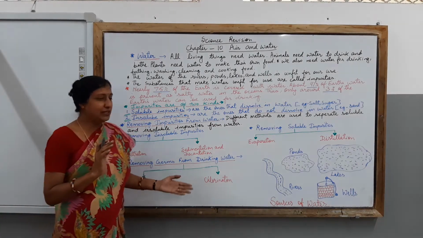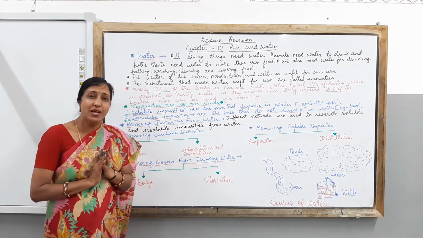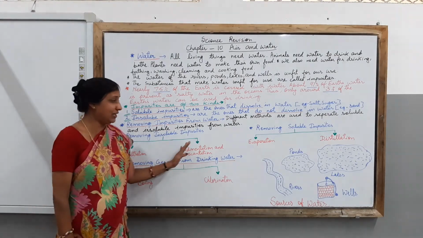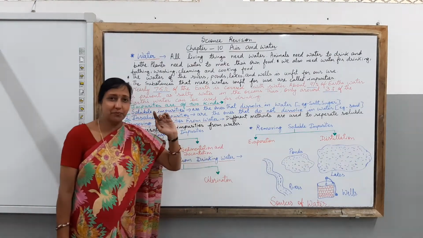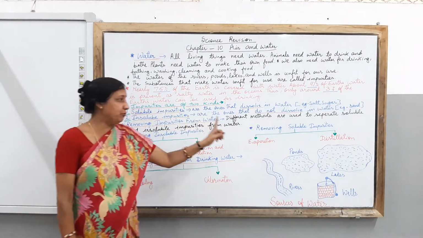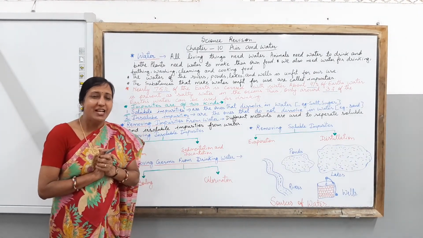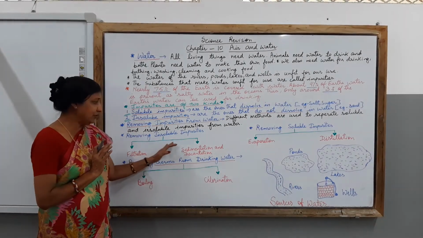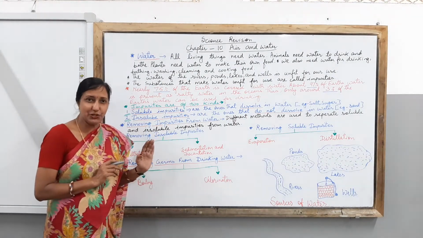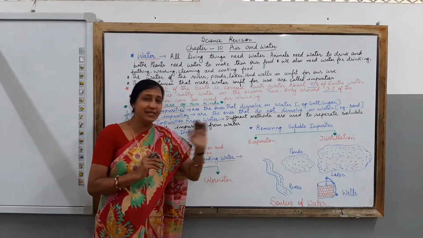So children, I hope in this class today you have learned all the methods of making water fit for your use, how you can make water for your use with the help of filtration, sedimentation and decantation, and evaporation and distillation. And you have learned the methods of removing insoluble impurities, and another method of removing soluble impurities. So try to understand, children, how to remove insoluble impurities with the help of filtration, sedimentation and decantation. And how to remove soluble impurities with the help of evaporation and distillation.